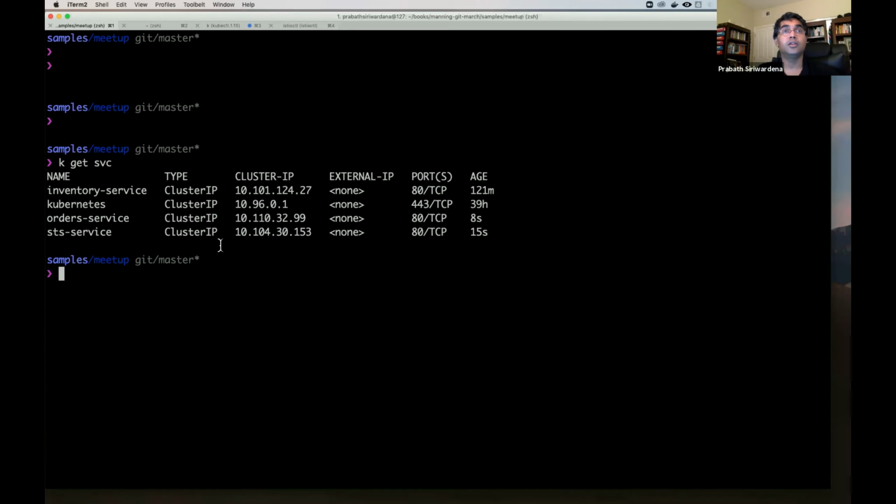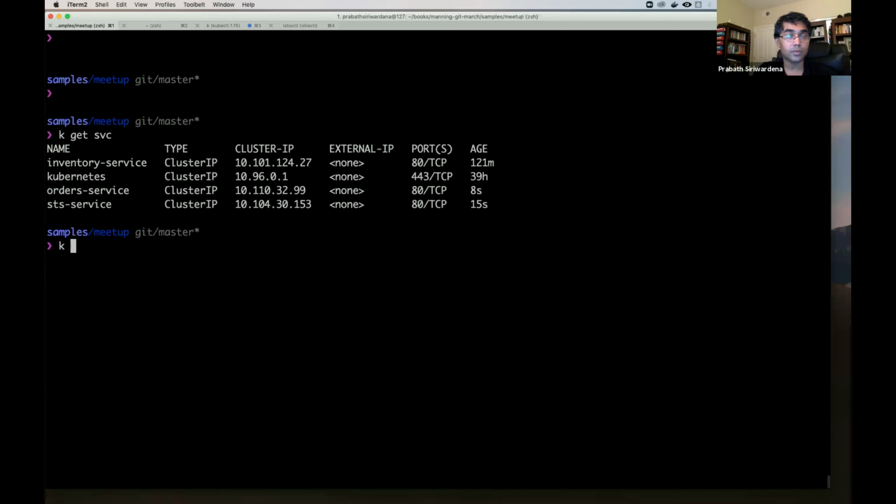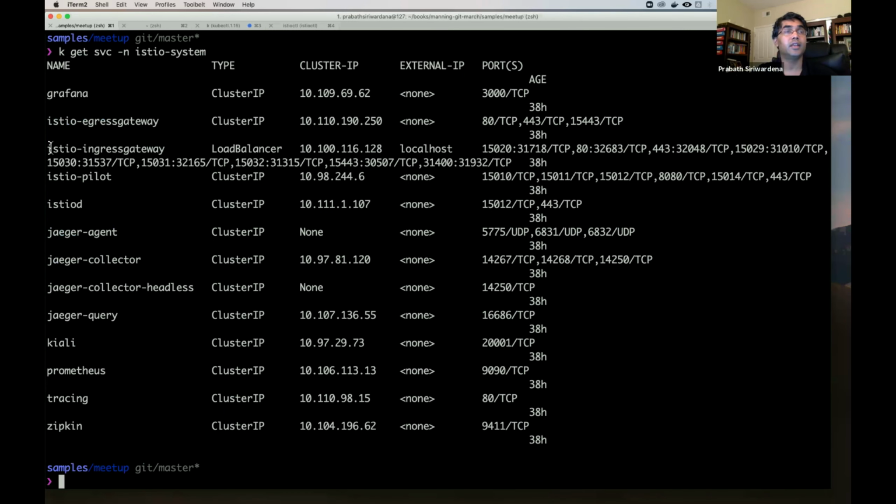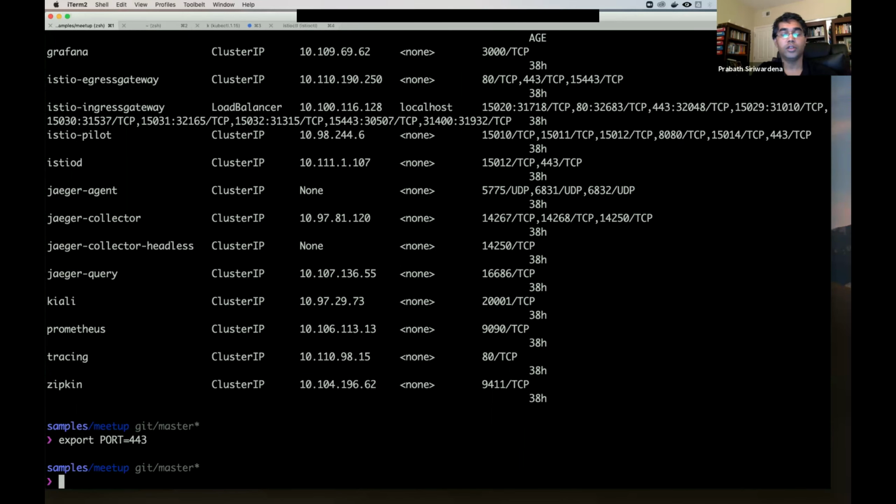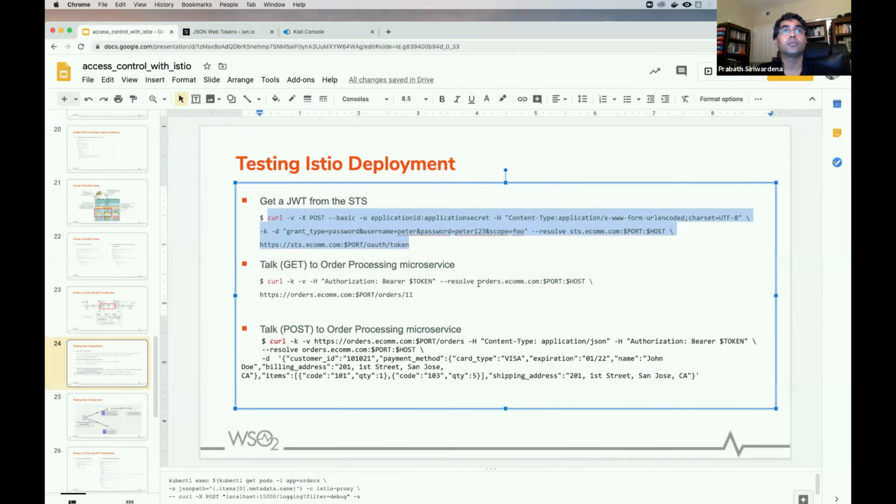Now to invoke our services, we have to go to the Istio Ingress Gateway. To find its IP address, we can list out the services in the istio-system namespace. Here you can see the Istio Ingress Gateway. It's a load balancer type, and its external IP is localhost because I'm running a one node cluster, and the port is 443. So let's export port 443. Now let's run this command. Here you can see I'm using HTTPS. Earlier I used HTTP.